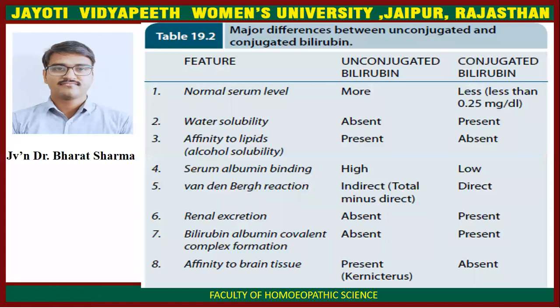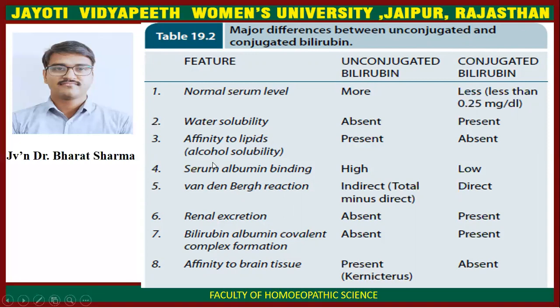Now, major differences between unconjugated and conjugated bilirubin. Features, first, normal serum level: unconjugated bilirubin is more in blood than conjugated bilirubin. Conjugated is less than 0.2 milligram per deciliter. Water solubility: unconjugated bilirubin is not soluble in water, while conjugated bilirubin is soluble in water. That's why it is easily excreted by urine.